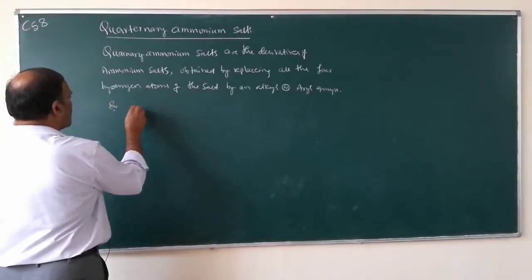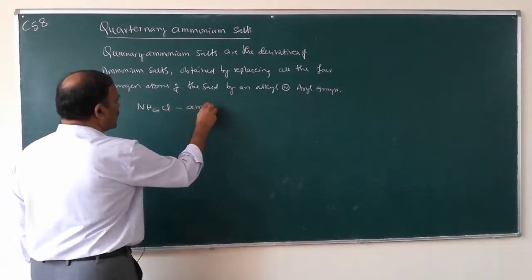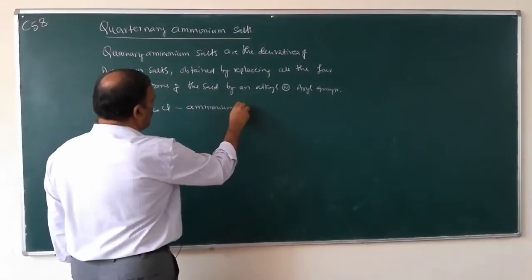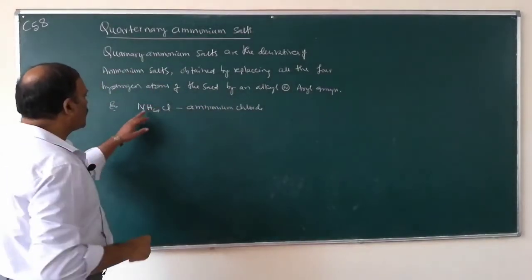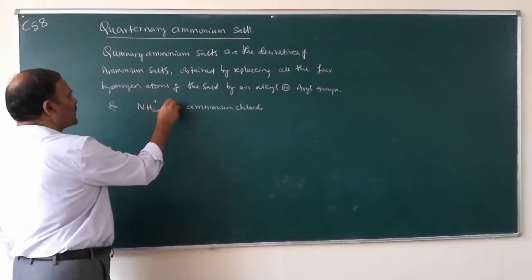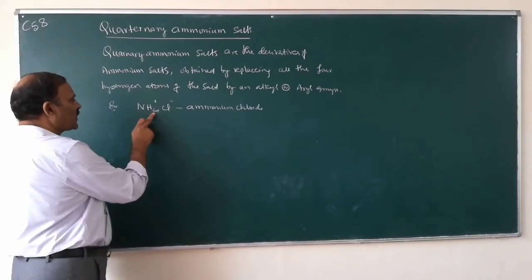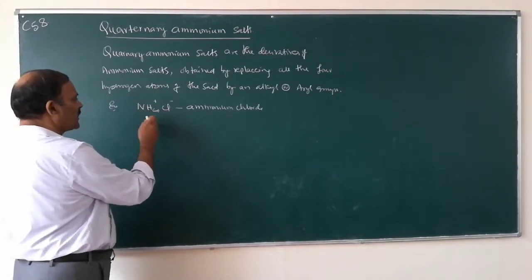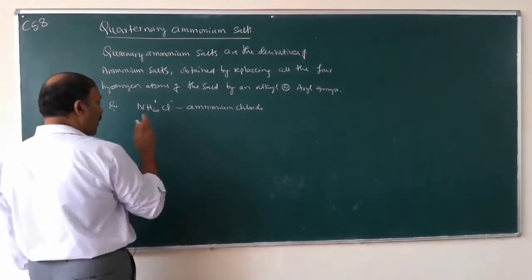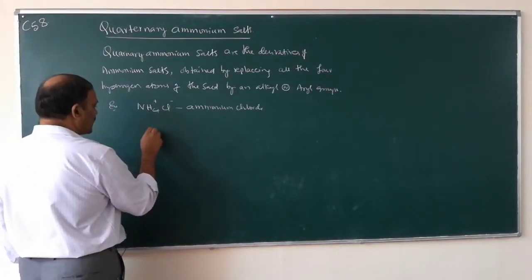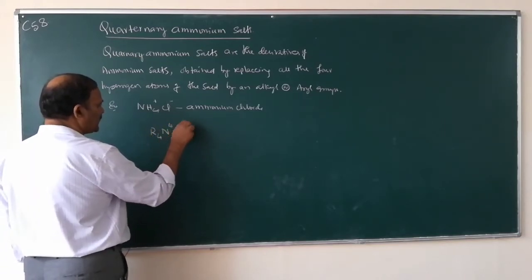Example, ammonium chloride. What is this compound? This is ammonium chloride. So here ammonium is positively charged and Cl minus is negatively charged. If all these 4 hydrogen atoms of the ammonium salt are replaced by an alkyl or aryl group, say R, then you will get R4N plus Cl minus.